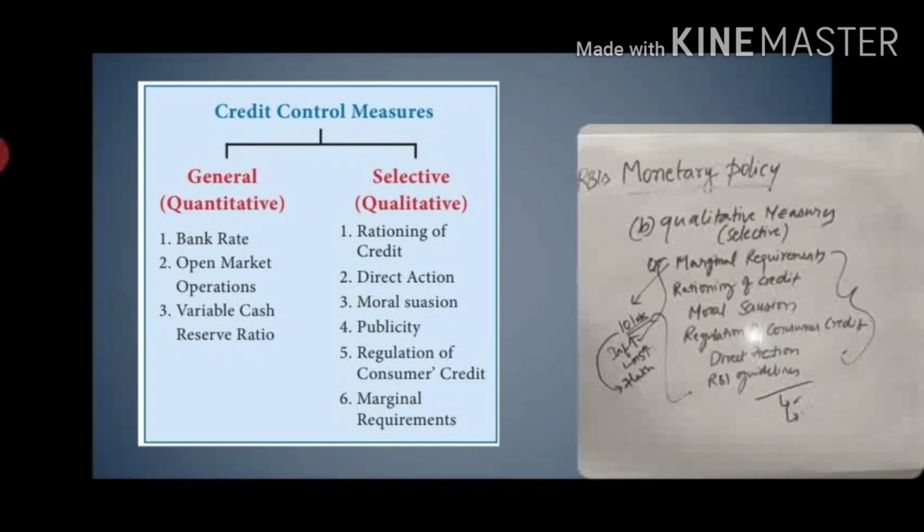So with this we have completed the monetary policy. Under monetary policy we have seen the two types, qualitative and quantitative. Quantitative, we have seen with three types of tools: reserve ratios, policy rates, and open market operations. Those are very important in every examination. But for qualitative measures, they will directly ask what are marginal requirements, rationing of credit, moral suasion, regulation of consumer credit, and which type of measures they come under. That's it. The application of these qualitative measures is not that important. So with this we completed the RBI policy.